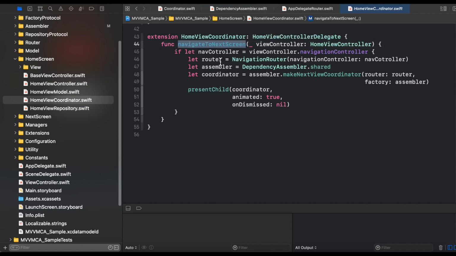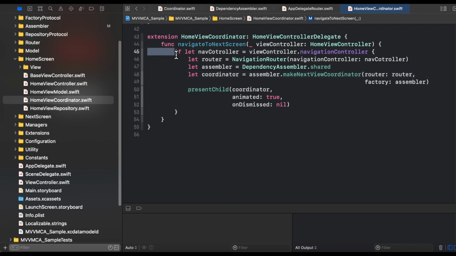And with the help of this particular code, we are telling the next screen coordinator to perform that particular navigation with the help of router. So this is the code part that you can see quickly.